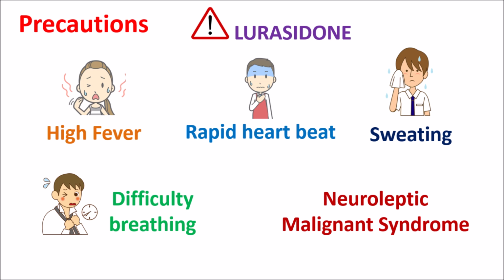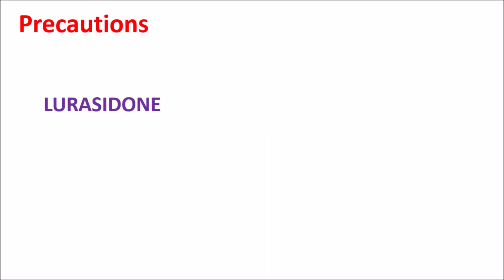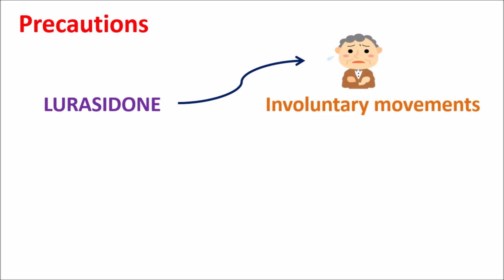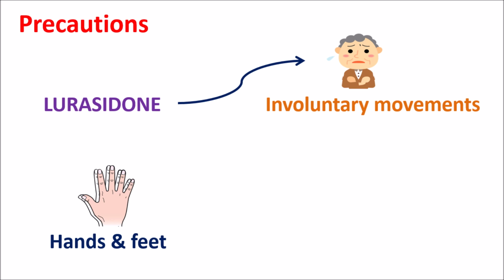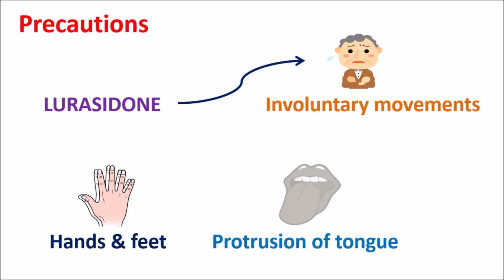Because of this muscle rigidity, it can reduce the breathing, which is fatal to the patient. Another important precaution of this medication is the involuntary movements. Even though this is a rare condition, on long-term treatment a few of the people can observe involuntary movements. So some shakiness can be observed at the hands and feet. Even protrusion of tongue can be observed. Lip smacking and twisting of the tongue can also be observed in such people.